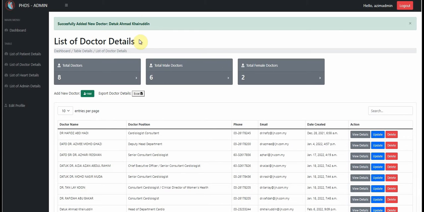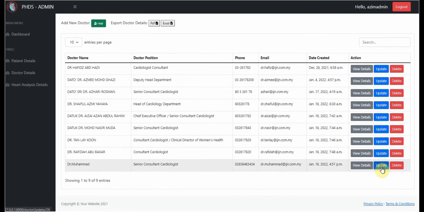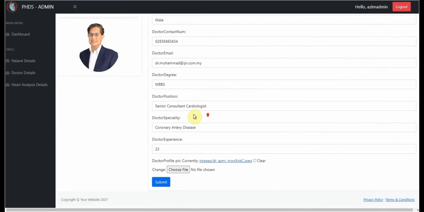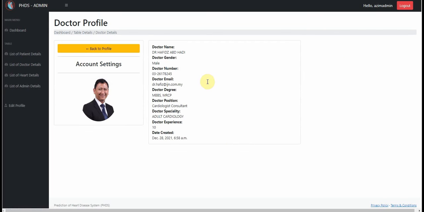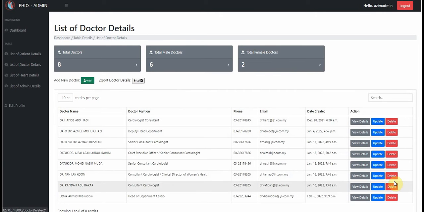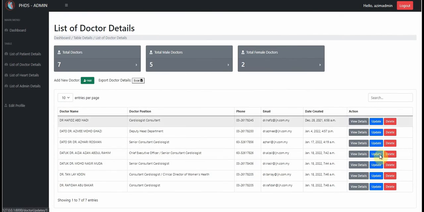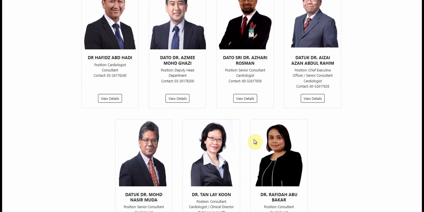Then we update the doctor. By clicking the update button, here is the page where we update it. An alert message will be shown. Then we can also view details. Here are the doctor details. After that, we can also delete the doctor. The list of doctors will be shown at the doctor page here.